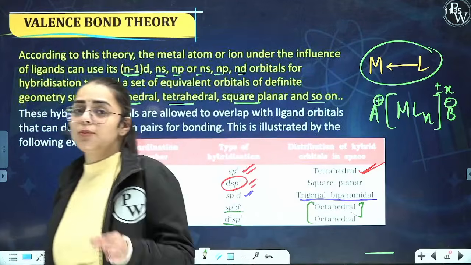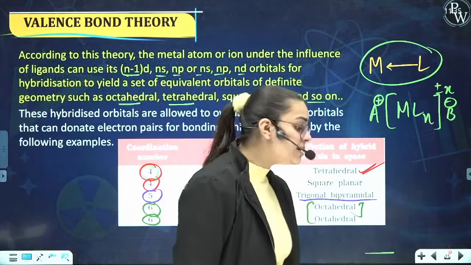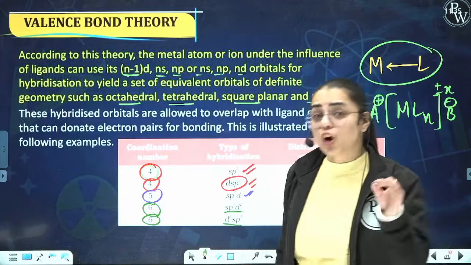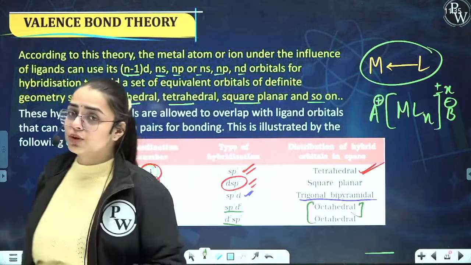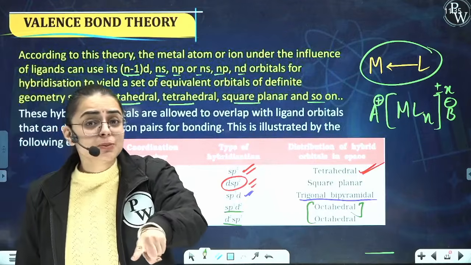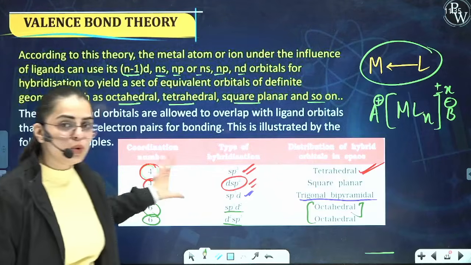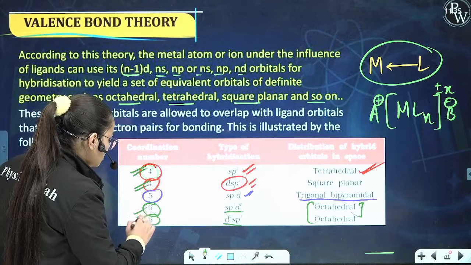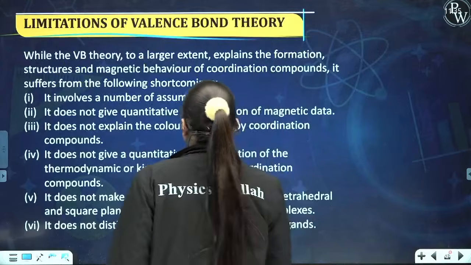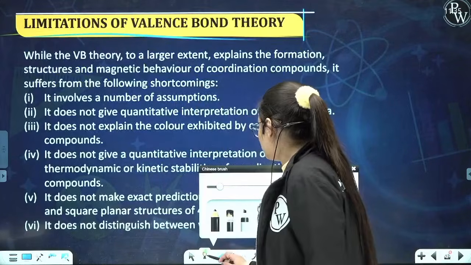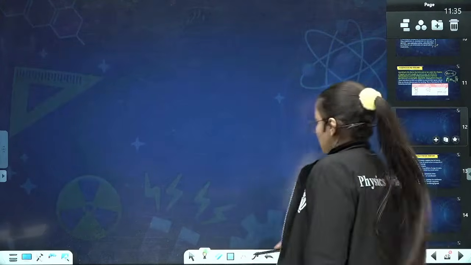Now, here students comes one more thing that valence bond theory explained to us. Valence bond theory explained to us about inner orbital complexes and outer orbital complexes. So, we got to know about these two terms. Moreover, valence bond theory also explained about magnetic moment. Are you getting my point? So first of all, write all of these and do learn these. You will automatically learn with the certain examples which I will be telling you in the next slide. Is it clear? Now see, you can even mention over here, but before writing it, let us see the points again. These are the limitations, but before limitations, let me write what it explained to us.